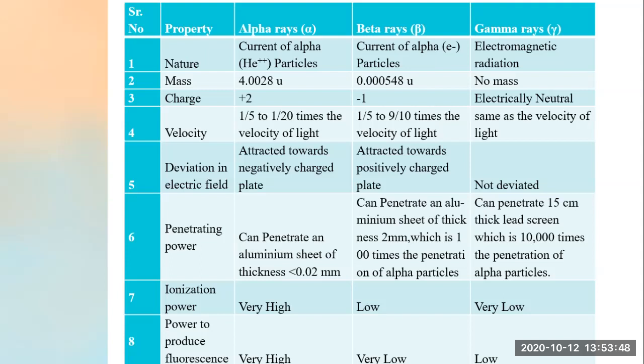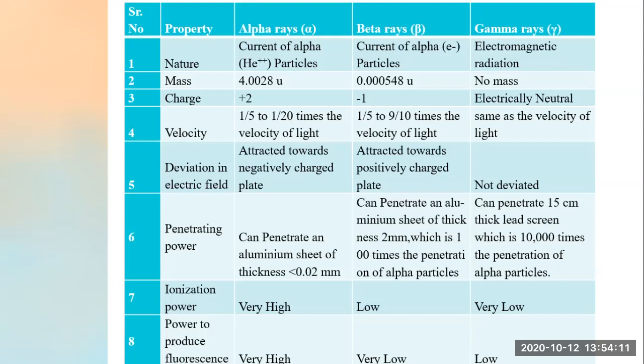Now, we'll go to the next, gamma rays. These gamma rays have very high penetration. It can penetrate a 15 centimeter thick lead screen, which is 10,000 times the penetration of alpha particles.